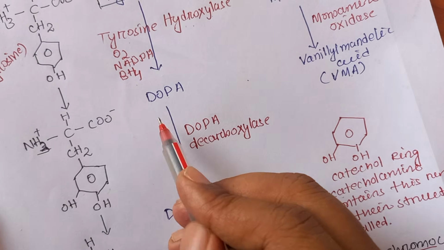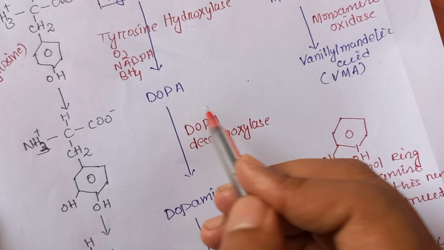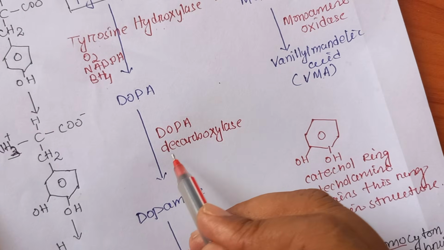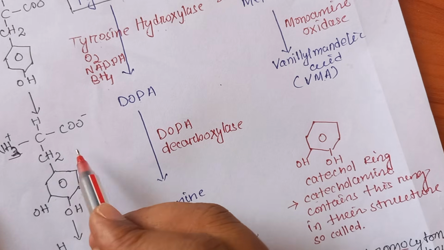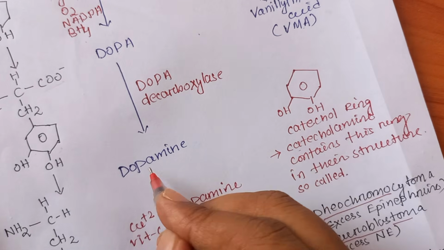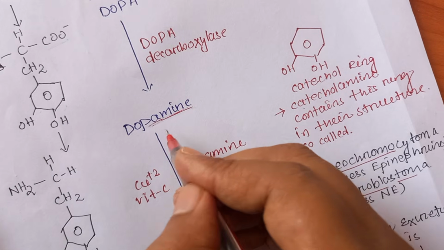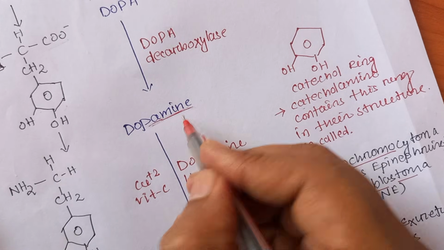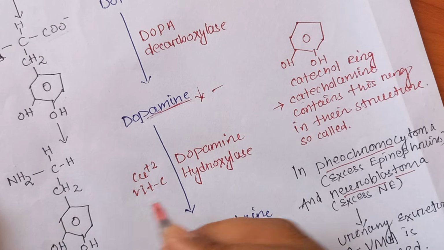Dopa is dihydroxyphenylalanine. With the help of dopa decarboxylase, there will be the removal of the COOH group, and it gives rise to dopamine. Dopamine is a neurotransmitter, mostly functioning in the brain, and a decrease in the dopamine level gives rise to Parkinsonism. We'll discuss that in the subsequent videos.